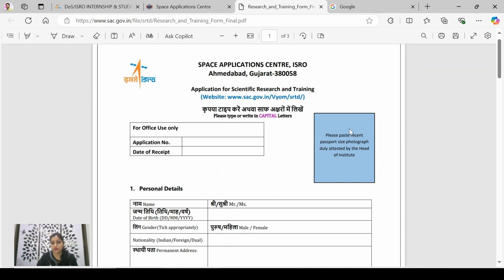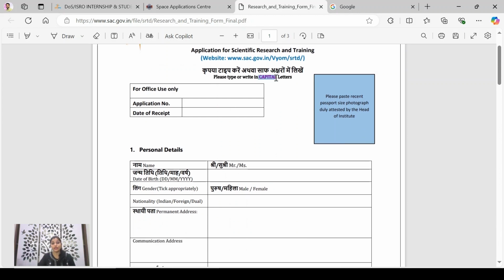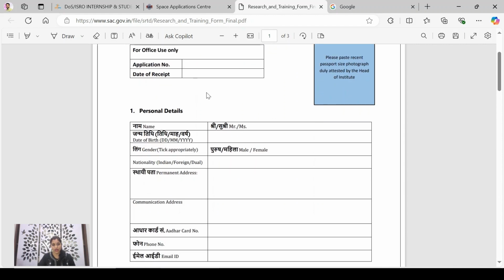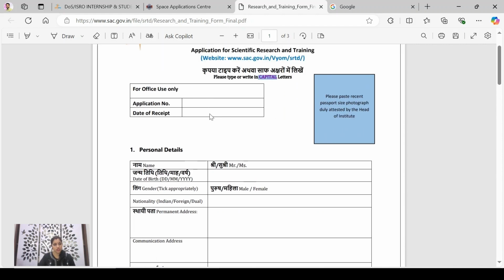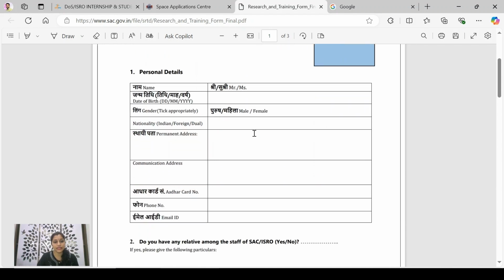So the very first thing is you need to paste your passport size photograph, and it should be duly attested by the head of the institute, that is principal or director. You need to fill the form in capital letters. The upper part, these about three lines, are for office use, so don't write anything. Then personal details. Here you need to write your name, of course, starting with surname, then your date of birth in DD/MM/YY format. Click the gender, male or female. Nationality, mention your nationality here: Indian, foreign, dual.